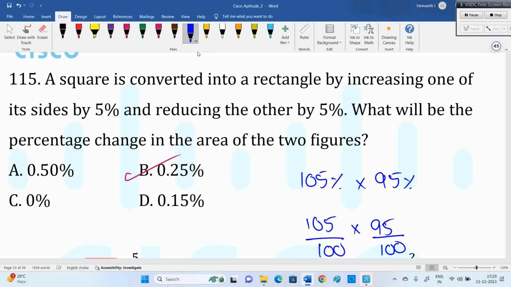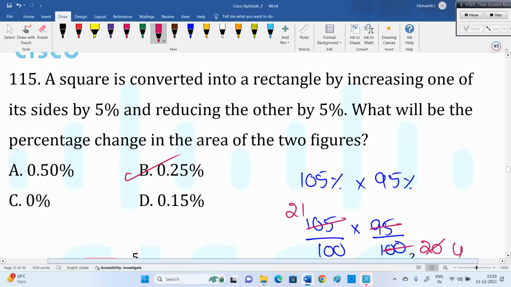Listen, I have a target in mind: I need to convert into percentage again. I'll keep the 100 as it is, and I won't disturb it. This one only I'll disturb. 105 is 21 times 5, 20 times. 95 is 5 times 19. So 21 into 19 divided by 4, and 100 you keep as it is to convert into percentage. So 21 into 19 divided by 4.